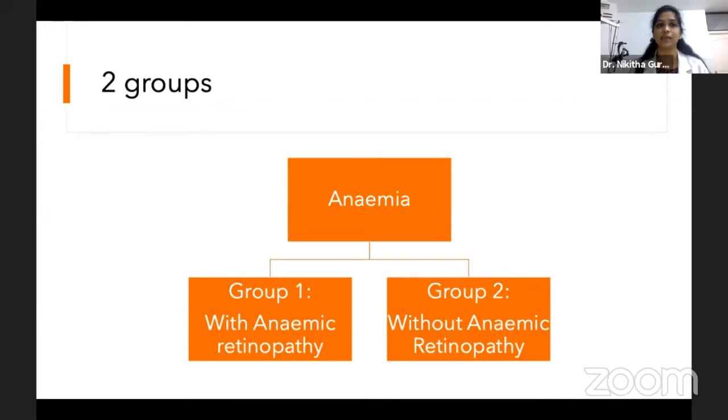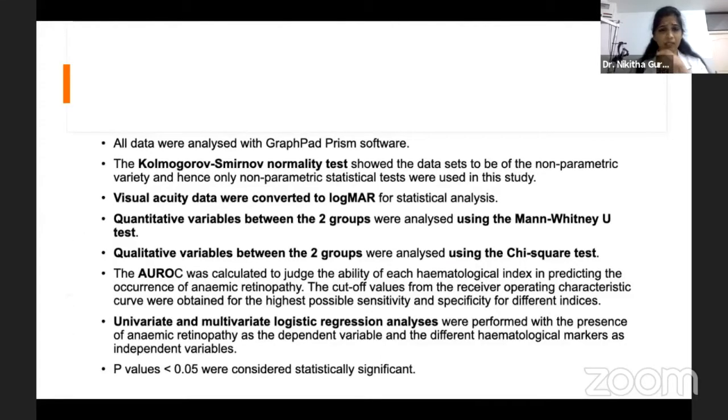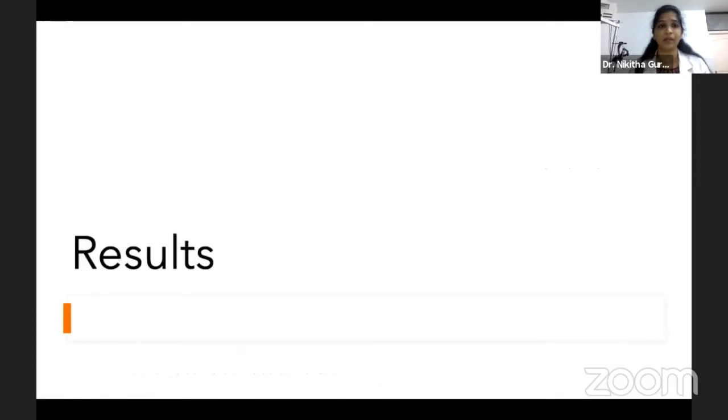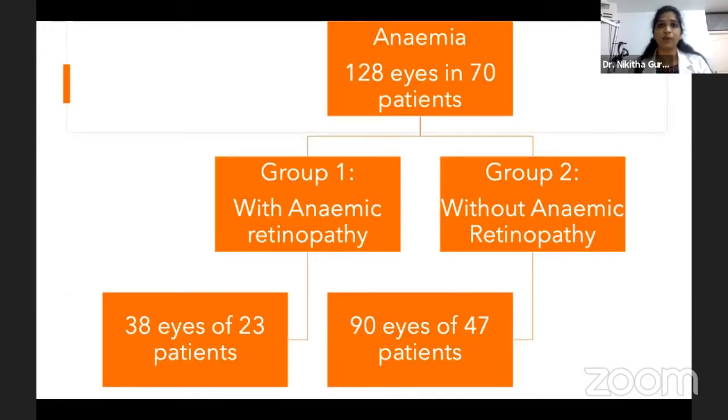So once the patients are diagnosed with anemia, we have grouped into two categories. Group 1 is with anemic retinopathy and the other is without anemic retinopathy. Appropriate statistics were done using GraphPad Prism software. Coming to the results, we found 128 eyes of 70 patients, out of which we have 38 eyes of 23 patients in group 1 and 90 eyes of 47 patients in group 2.